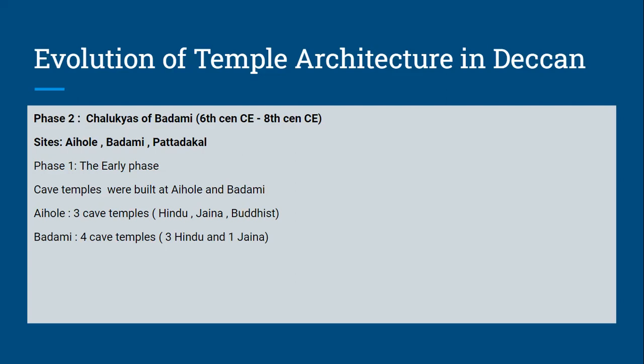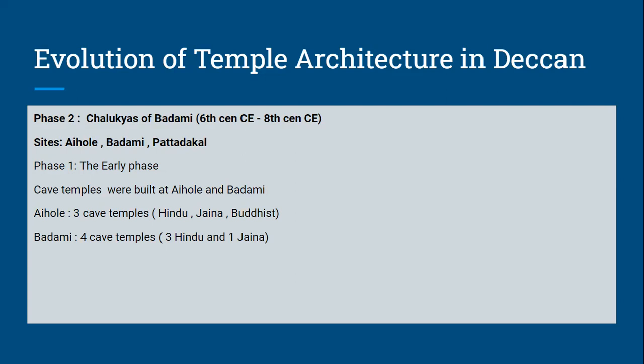Okay, so early phase, just this phase started around mid of 6th century CE. Here we find the beginning of the temple architecture under Chalukya. So we have already seen in so many lectures that whenever the temple architecture begins, usually it begins with the cave temples. So here the early phase is marked by cave temples at Aihol and Badami. So 2 famous sites, Aihol and Badami.